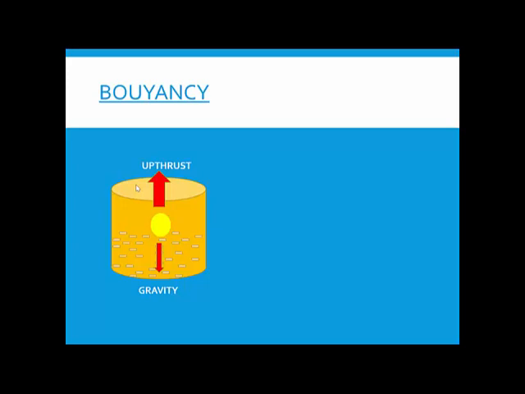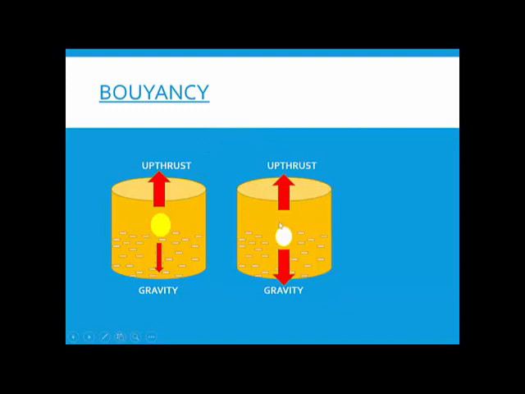Any object, if it is floating in water or completely submerged in water, submerged means completely inside water, will always have two types of force. One type of force is the gravity, which is always acting downwards. Another type of force is the upthrust. This upthrust is called buoyant force. Suppose instead of this plastic ball, you take a metal ball. Even if it goes down, it still has two forces. One is the gravity, another is the upthrust.